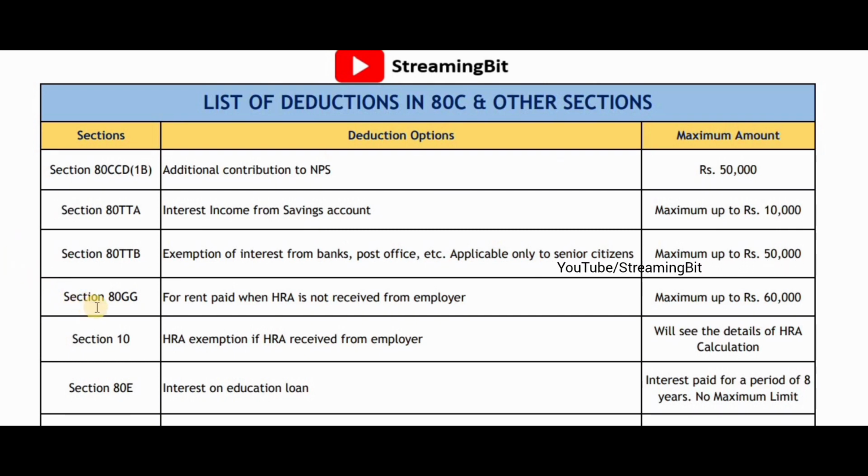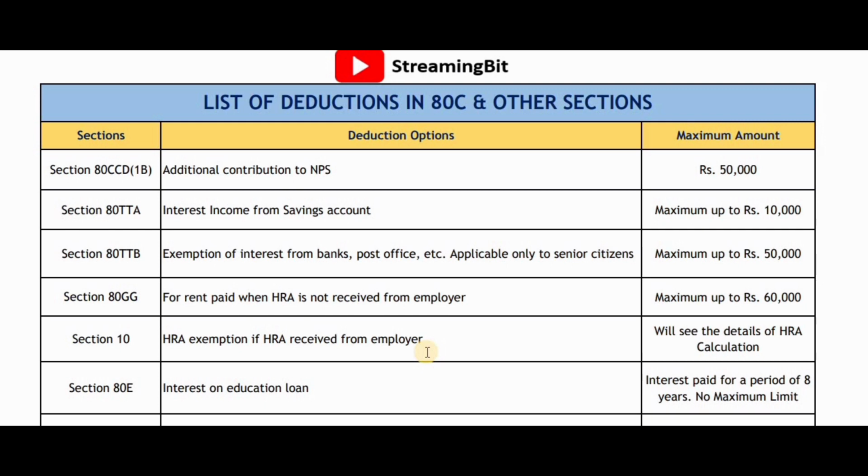Section 80GG is for rent paid when HRA is not received from employer. Suppose your employer is not giving you HRA, in that case you can avail rent benefits under section 80GG, but the maximum cap is rupees 60,000. And next is section 10, that is HRA exemption if HRA is received from employer.